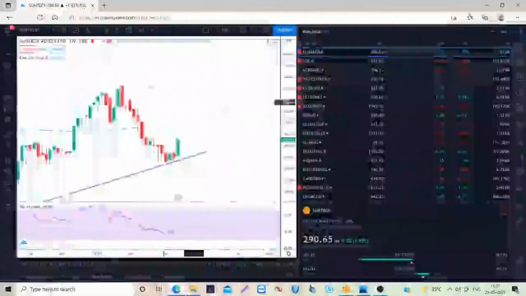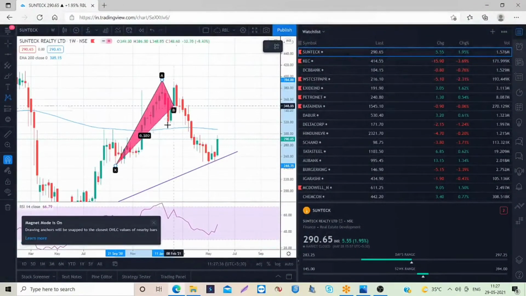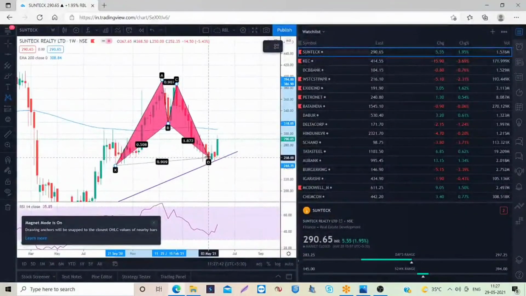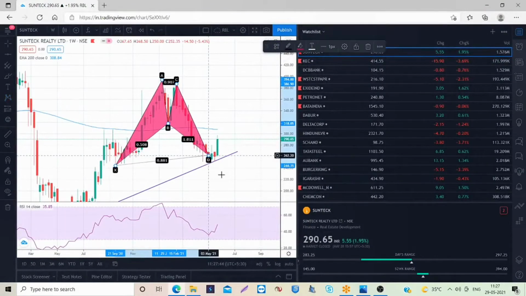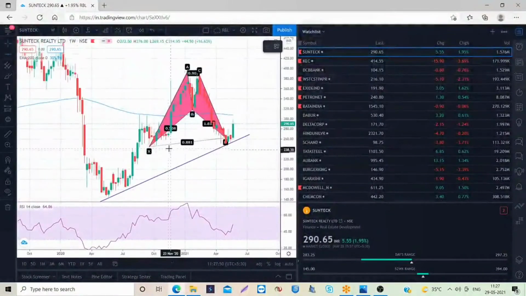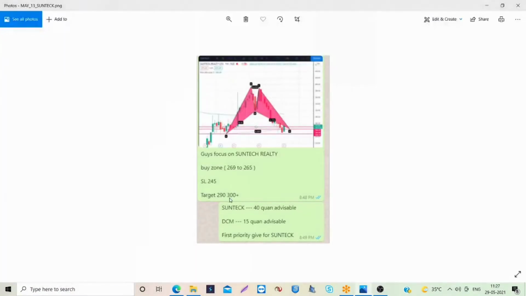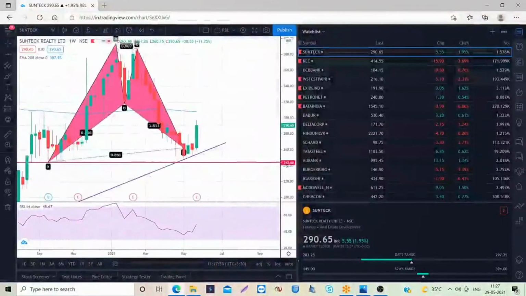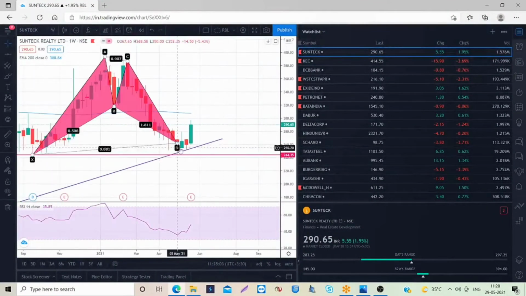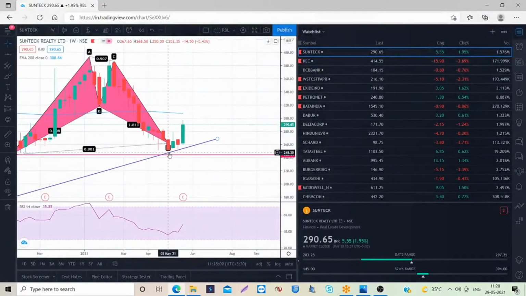At the same time, we used the harmonic technique to predict the entry point. We drew a bullish bat pattern here, and somewhere around 0.886 will be the entry level. So this is our entry actually. The stop loss could be this. It is 243, but we fixed the stop loss at 245, the exact stop loss. We are very confident that the stock will not break this trend line support.